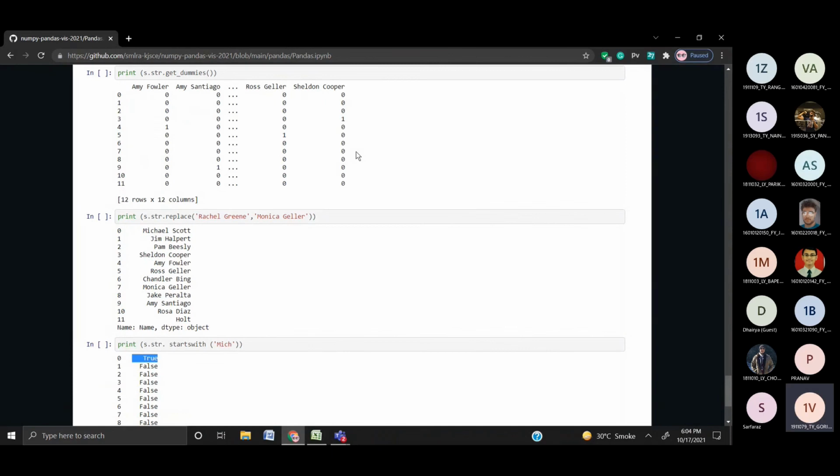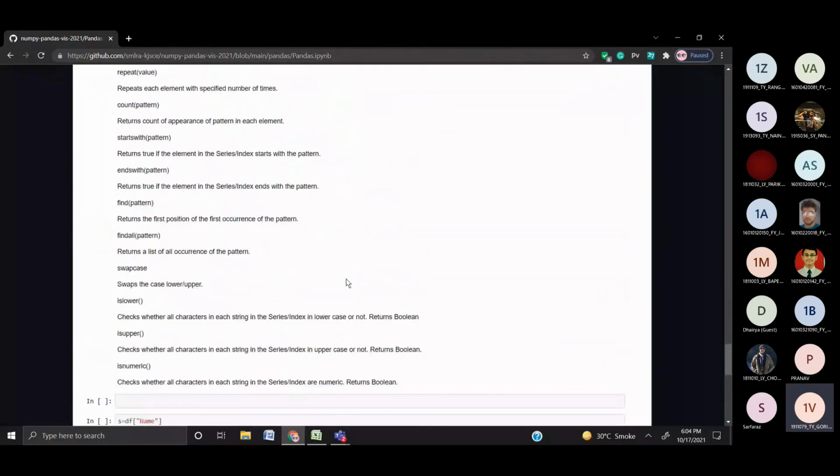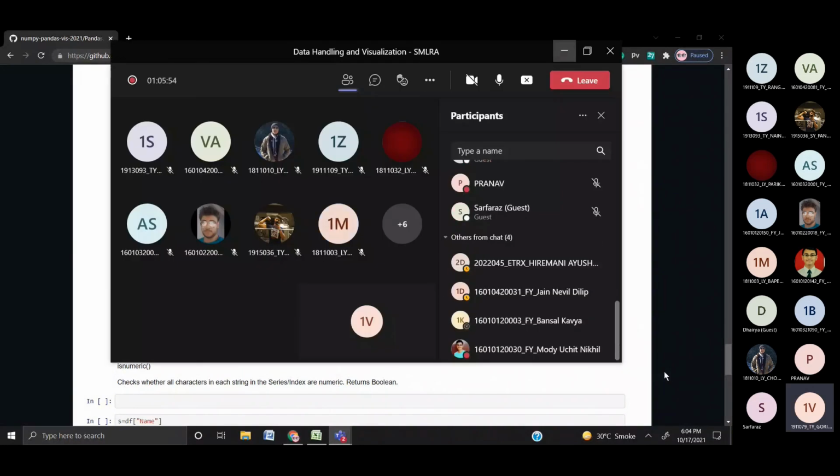So these were a couple of important functions in handling strings. If anyone has any questions, otherwise we'll move forward.